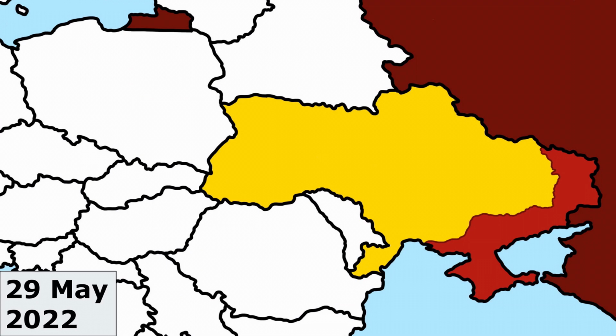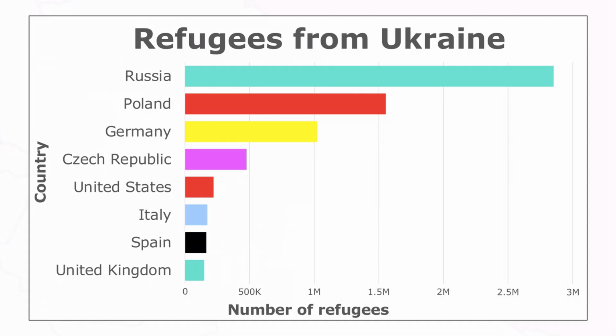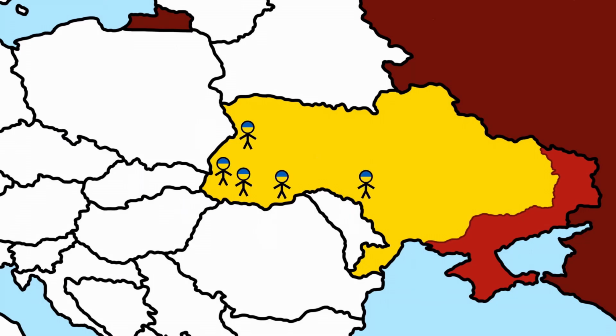By the end of May, 6.8 million had fled, the majority of whom had gone to Poland, which received 3.6 million refugees, while Romania had the second highest number of refugees at almost 1 million. But the Russians began evacuating, deporting, and forcibly relocating hundreds of thousands of Ukrainians to poorer parts of Russia, after first sending them to concentration camps. So currently Russia has the most refugees at 2.9 million, followed by Poland at 1.6 million, and Germany at over 1 million. 4.5 million Ukrainians who fled the country early on have returned to Ukraine since the war began.